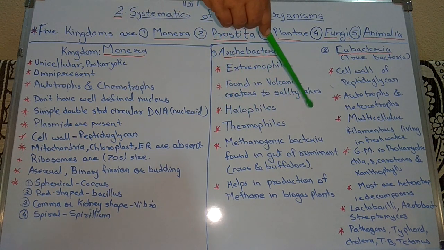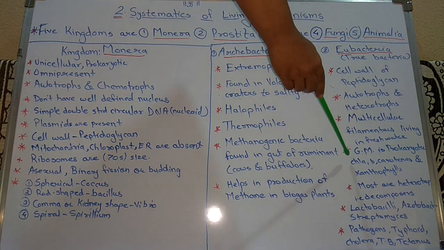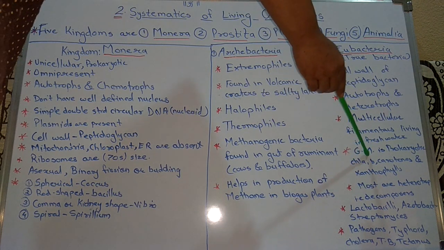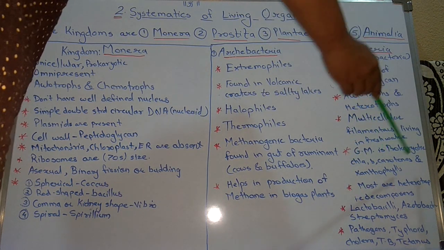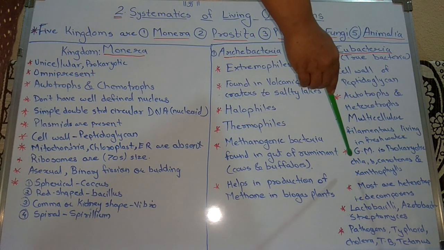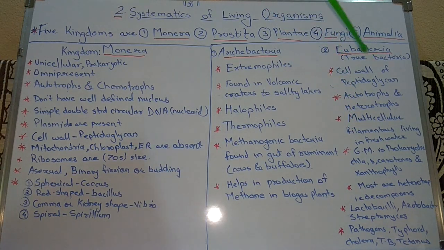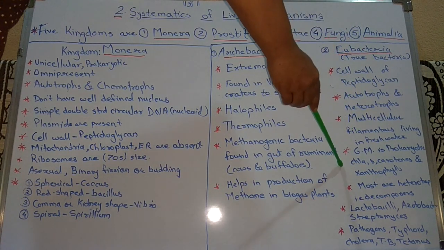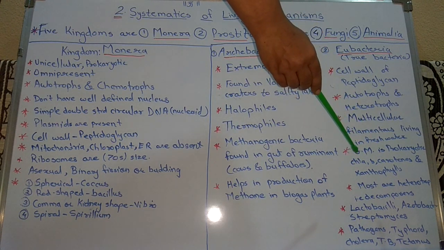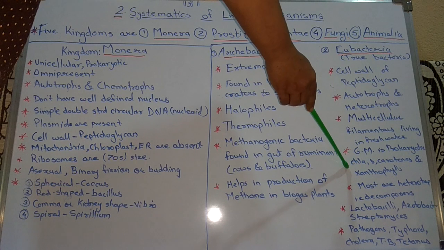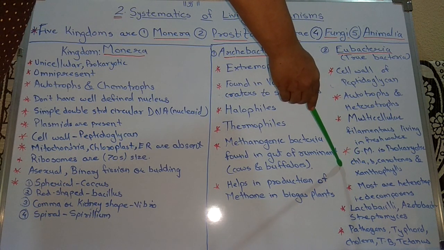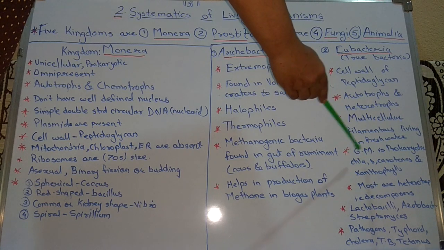Then photosynthetic pigments are present in these eubacteria. Which are the photosynthetic pigments? They are chlorophyll A, chlorophyll B, carotenoids and xanthophylls. These pigments give different colors to the bacteria. The pigment present in the bacteria gives the color to the bacteria.